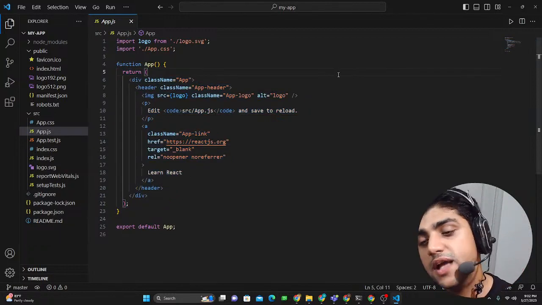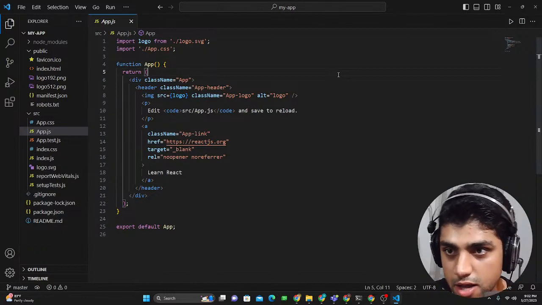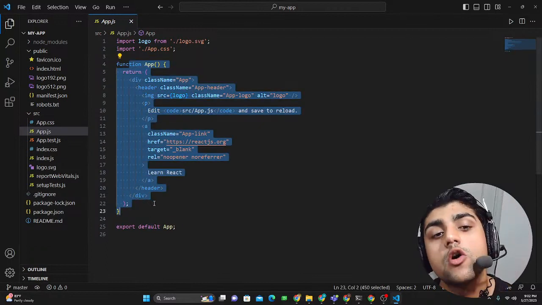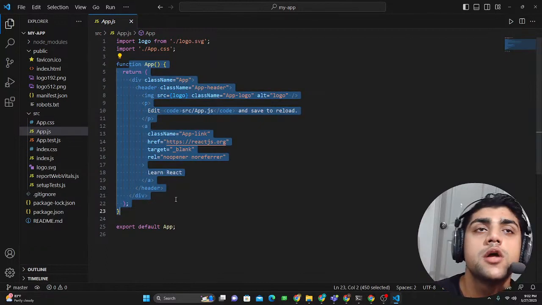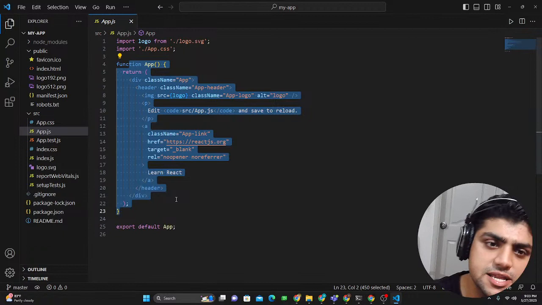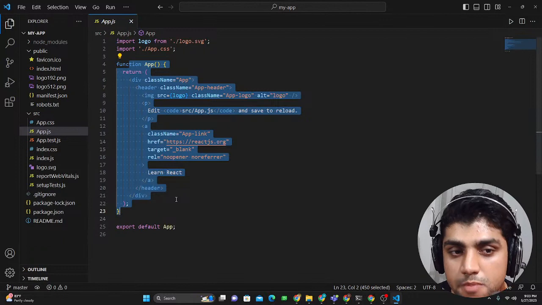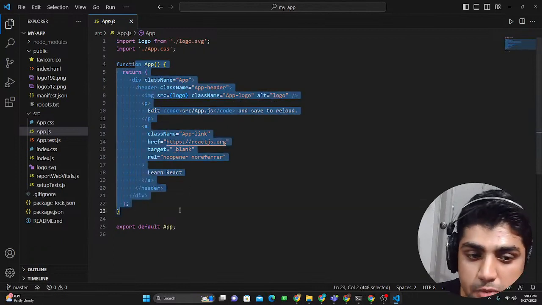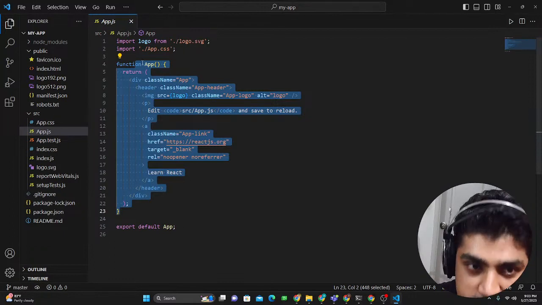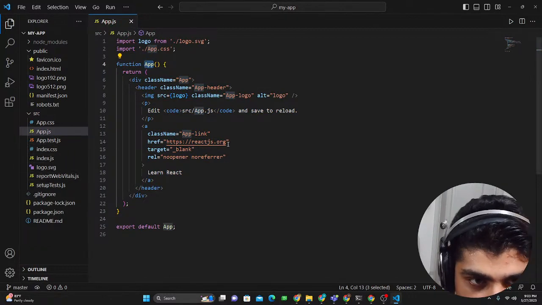So one thing I want to tell you about React is that there are two different component types, okay? One component type is called function-based components, which is this one, and the other one is called class-based components. The older versions of React use class-based components, and they're still being practiced and used, but function-based components are a little easier and more popular, so that's why React now comes with function-based components by default. And you could also include class-based components. There are different categories for this, but this is a function-based component, and its name is App, and that's what we use in the other file you already saw.